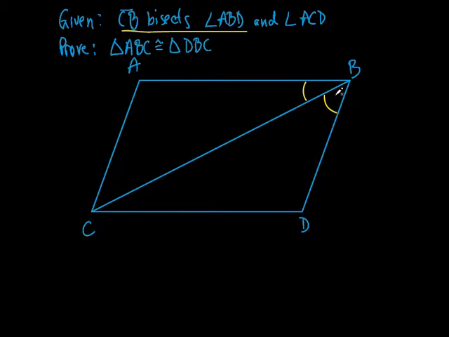Everybody with me so far? But it also bisects what else? ACD. So what does that mean? It means that these two angles right here are also congruent to each other because it bisects that big angle C. So that angle split in half and this angle split in half. That's all they tell you. Is that enough right there to say that this triangle is congruent to this triangle? It's not. But we've discussed this earlier. There's something that you can just look at the picture and tell.